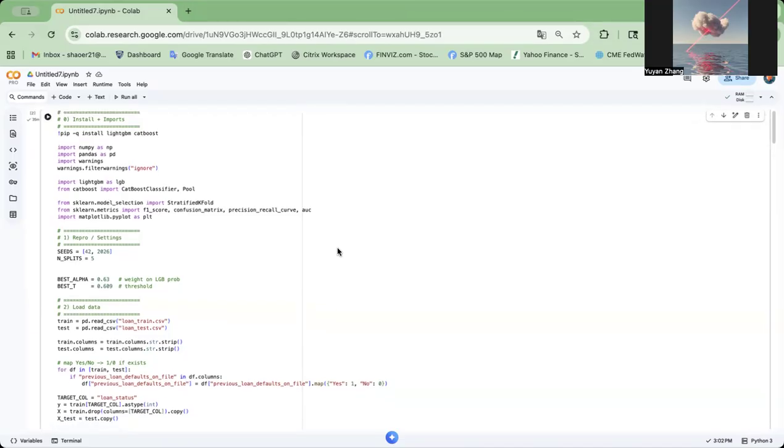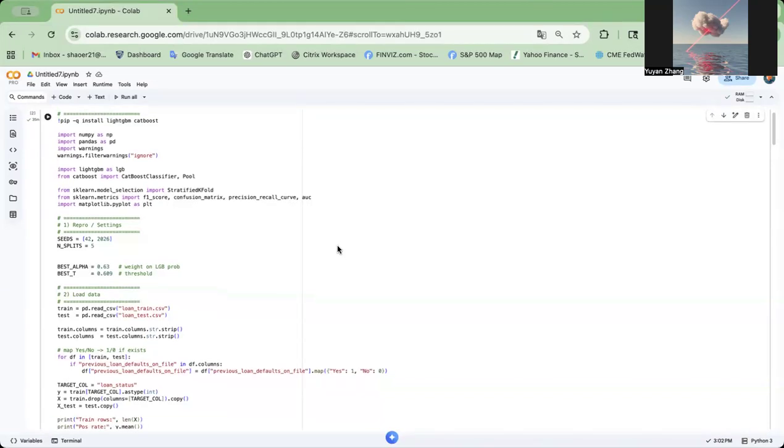First, we applied log transformation to skewed variables such as income, loan amount, and interest rate. This helped the tree-based model better handle heavy-tailed distributions. Then we created risk ratio features such as loan-to-income ratio and payment proxy, which is loan amount times the interest rate divided by the income. All these features directly capture the repayment burden, which is economically meaningful for predicting default.